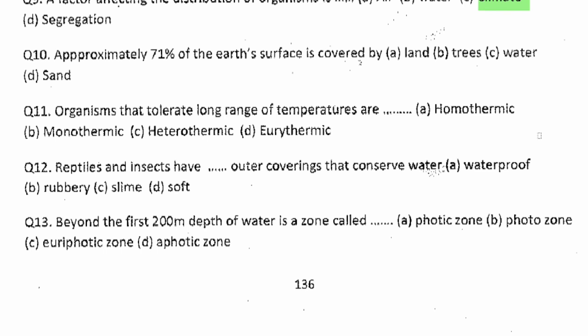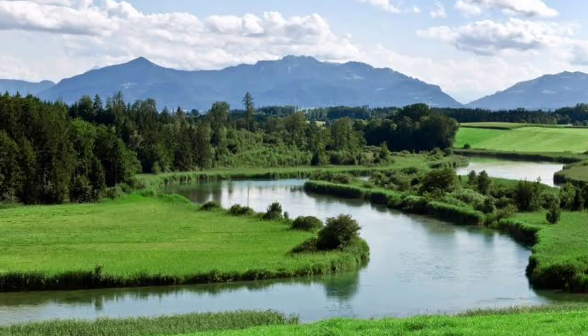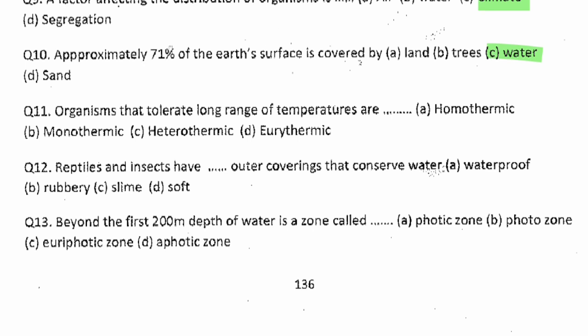The next question, question number 10. Approximately 71% of the Earth's surface is covered by dash. Can you guess? The answer is water. Do you know that water covers more space than land? 71%, approximately 71%. It means that the land mass we even have is how many percent? Like 29%. So water bodies, they cover around 71% of the Earth's surface.